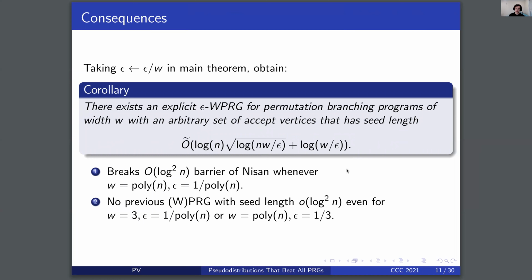This breaks the log squared n seed length barrier of Nissan, even for polynomial width and inverse polynomial error. And in fact, there was no previous weighted PRG, or PRG, with seed length little o of log squared n, even for width 3 and inverse polynomial error, or polynomial width and constant error.